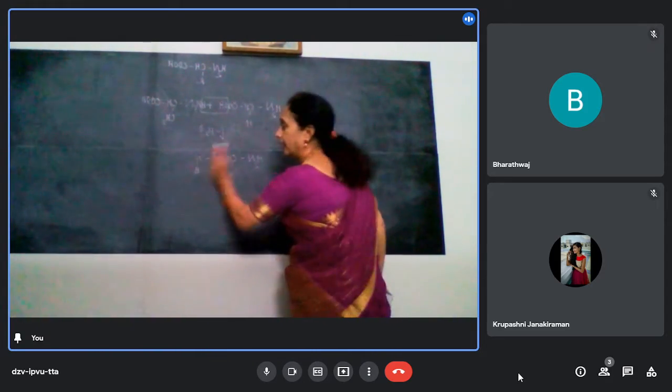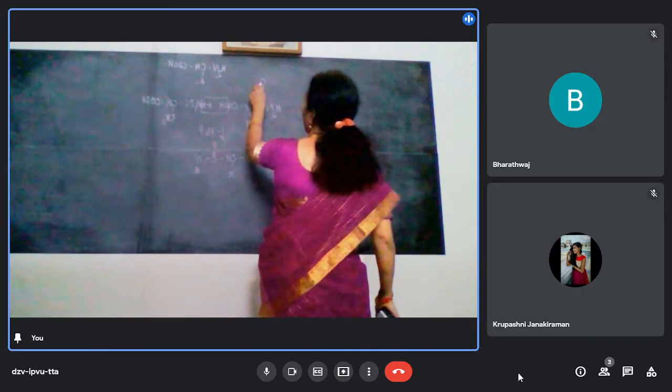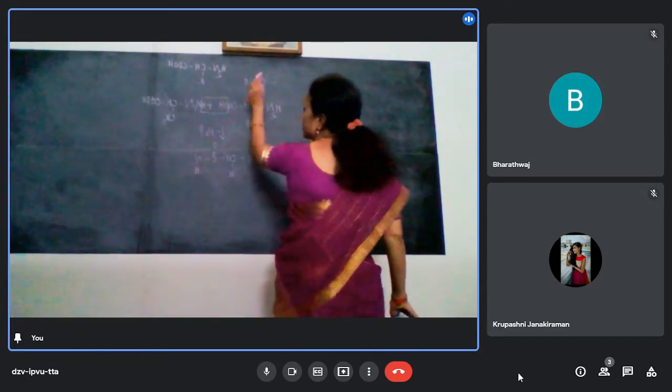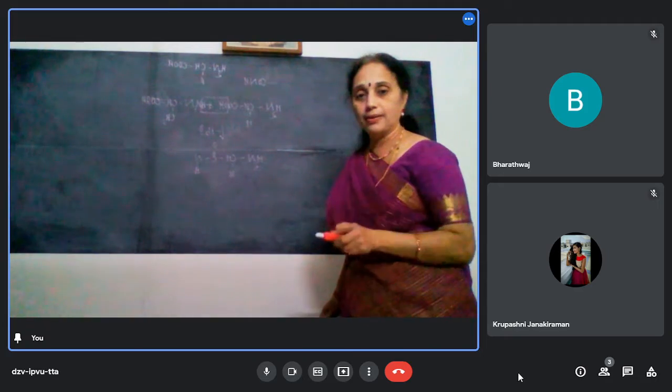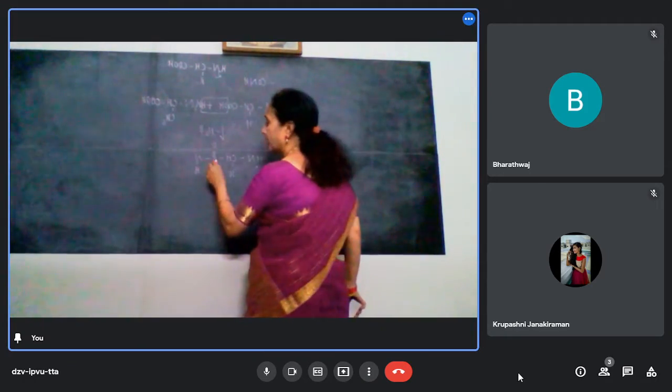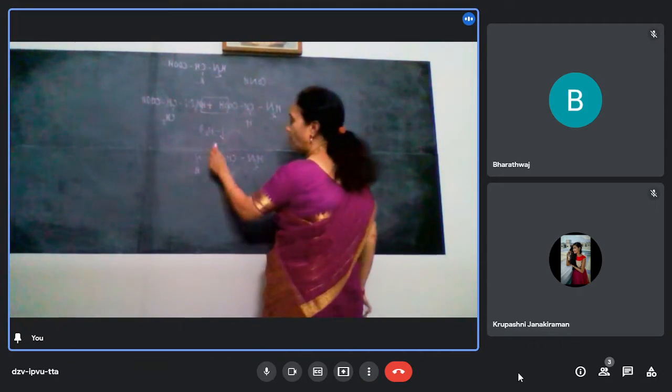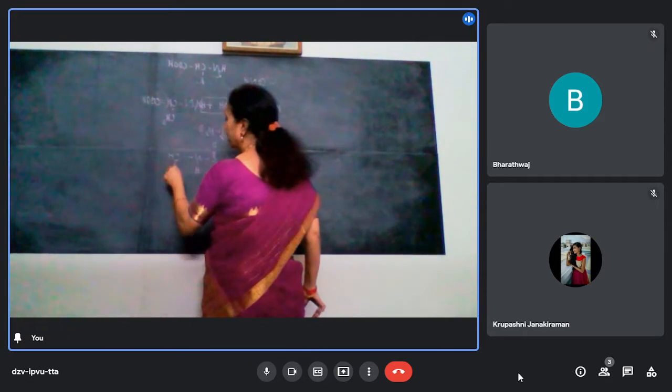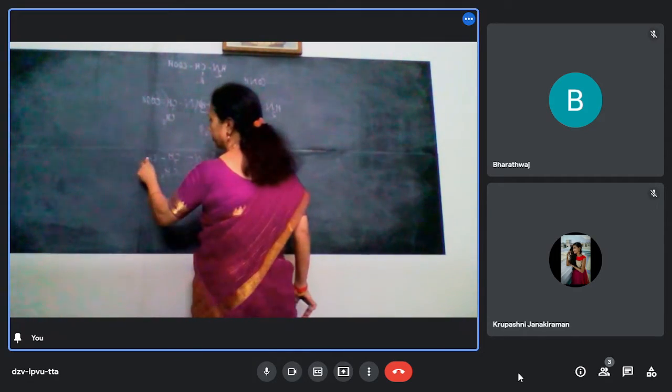C and N are linked. Normally children, if you write CONH, they think that oxygen and nitrogen are linked. That's very wrong. Here the link is between carbon and nitrogen. CONH and the other amino acid.